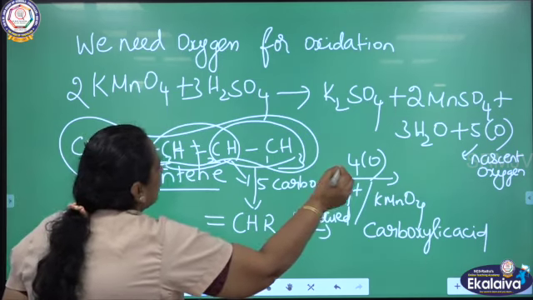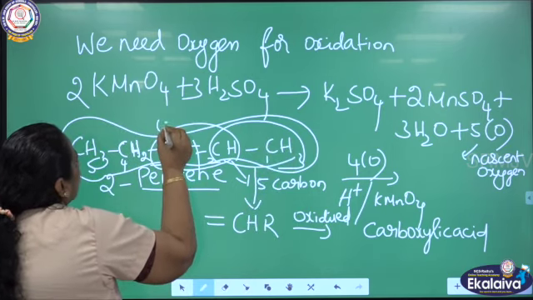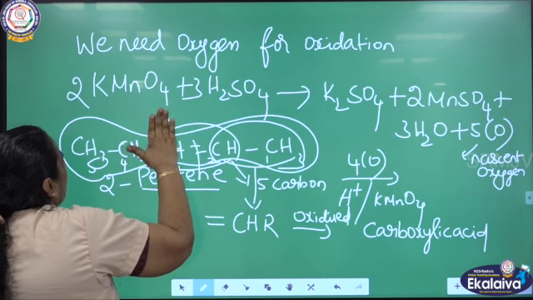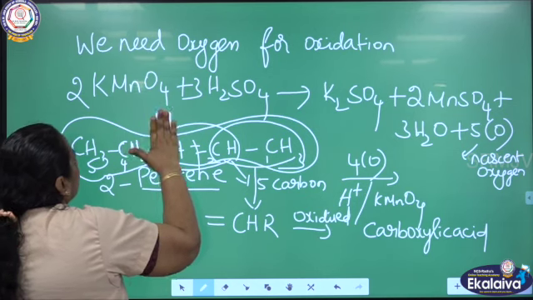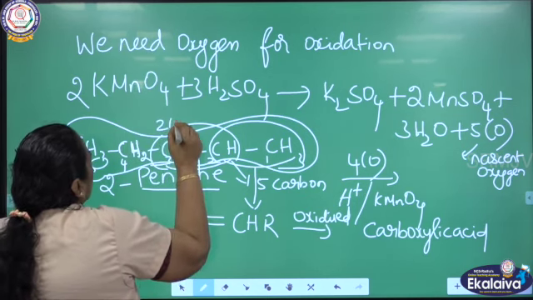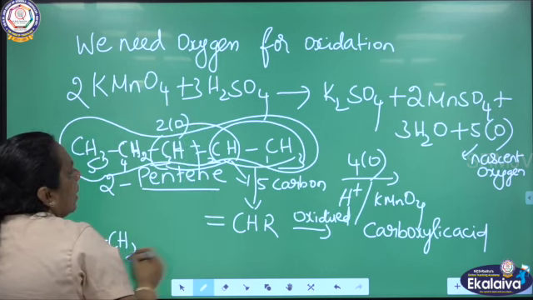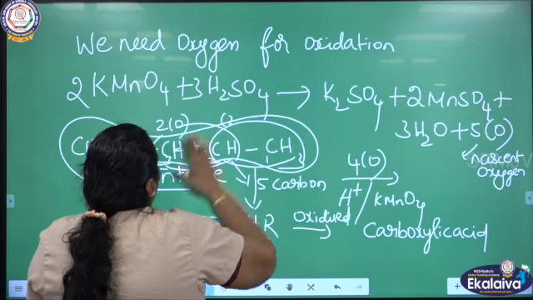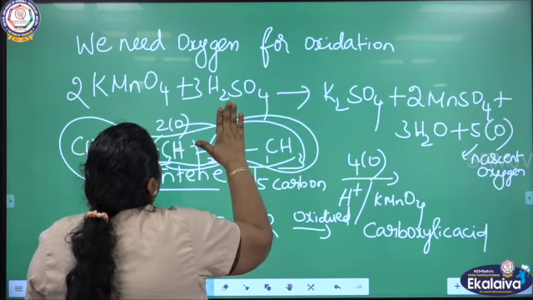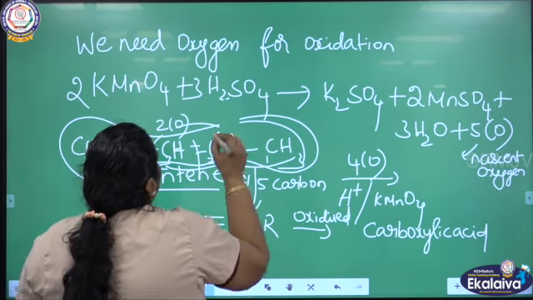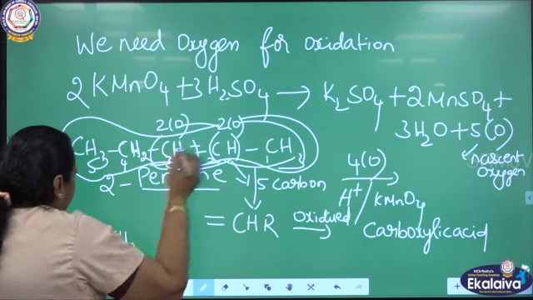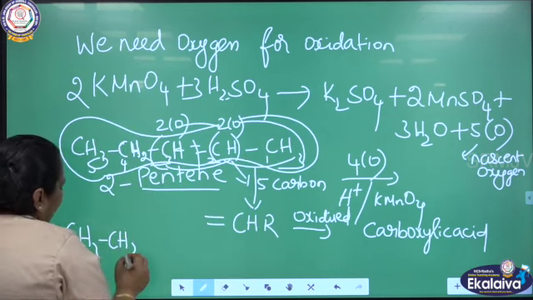Out of 4 oxygen atoms I have taken, I am adding 2 oxygen atoms to this carbon and 2 oxygen atoms to the other side. So what will you be getting?